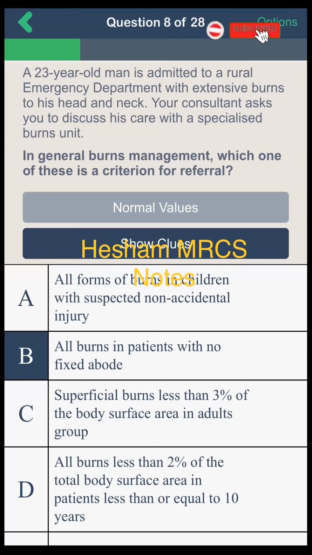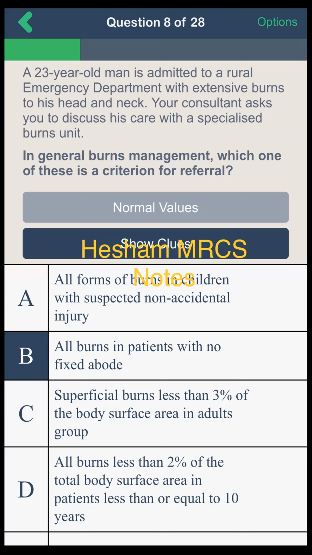A, all forms of burns in children with suspected non-accidental injury. B, all burns in patients with no fixed abode. C, superficial burns less than 3% of the body surface area in adults. D, all burns less than 2% of the total body surface area in patients less than or equal to 10 years. Is there option E? Option E is some burn covering 10% of total body surface area.